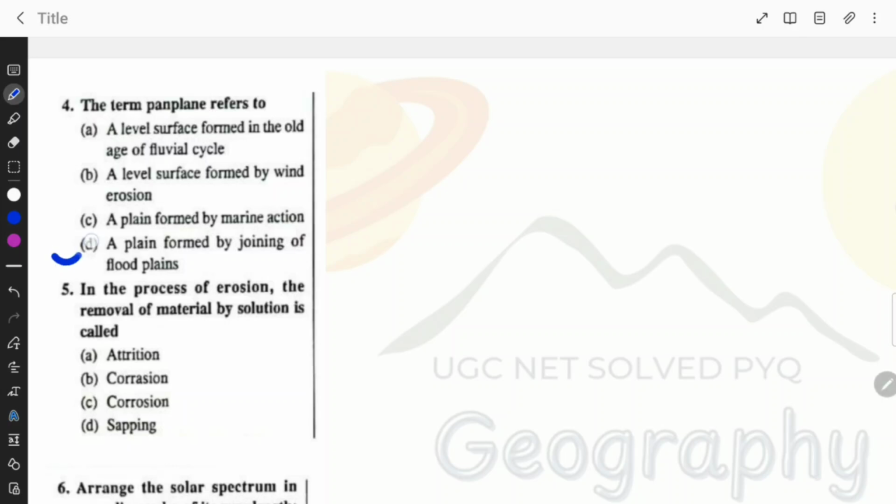The answer is option D, a plain formed by joining of floodplains.